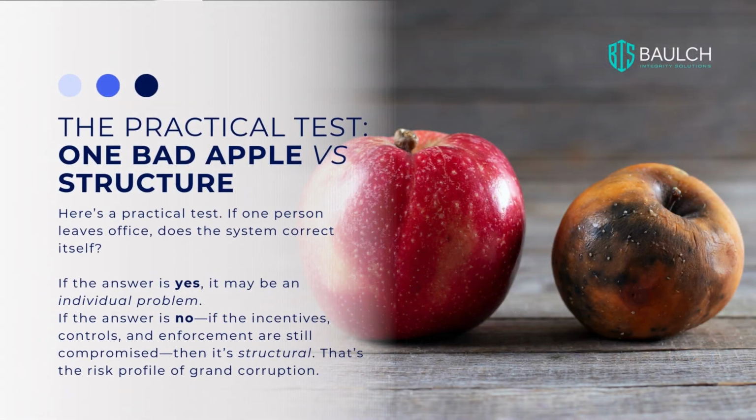Let's look at a practical test. It's the concept of one bad apple versus the whole structure. If one person leaves office, does the system correct itself? If the answer is yes, it may just be an individual problem. But if the answer is no, if the incentives, controls, and enforcement are still compromised, then it's structural. That's the risk profile of grand corruption.